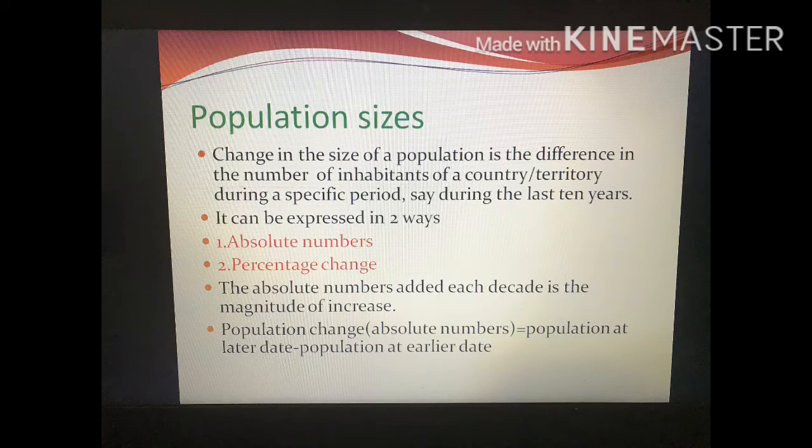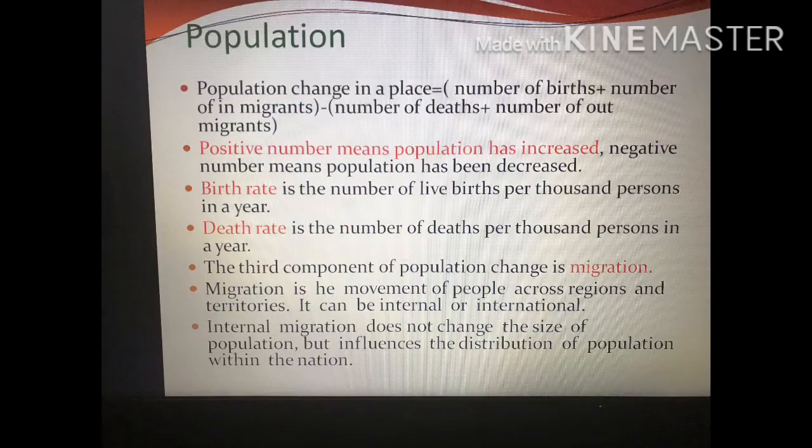The absolute numbers added each decade are the magnitude of increase, how much they have increased per year. That is the absolute numbers. Now percentage change, it is the population change. Population change is equal to population at a later date minus population at an earlier date. That gives the absolute numbers, that is the population change. So this is all about the population sizes.